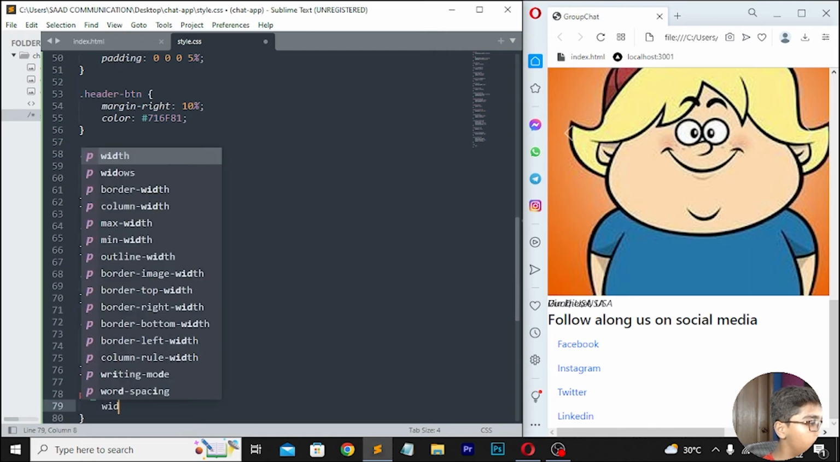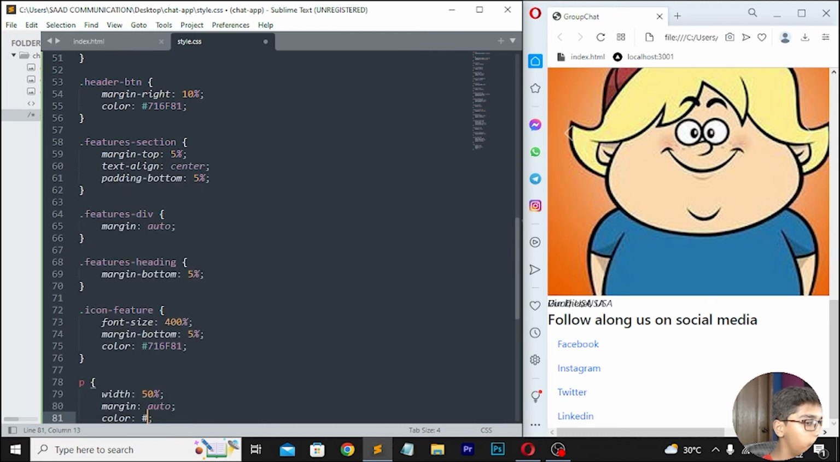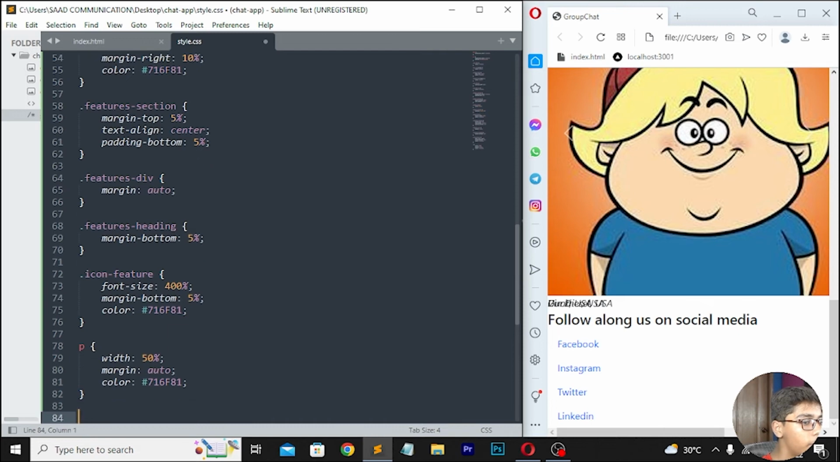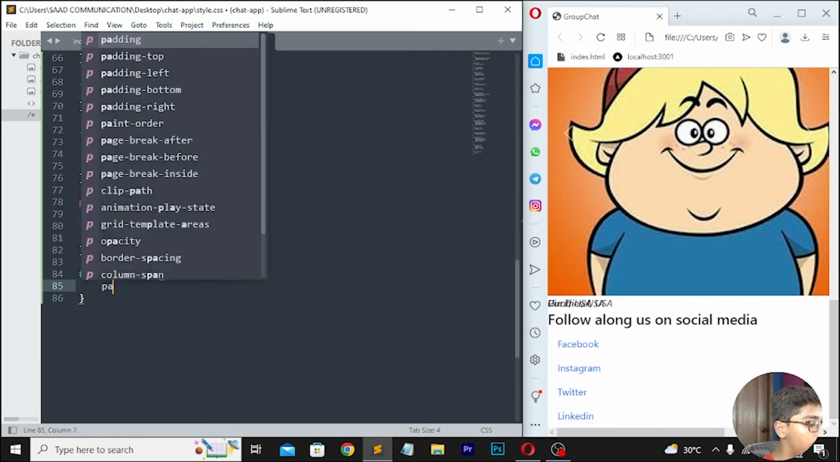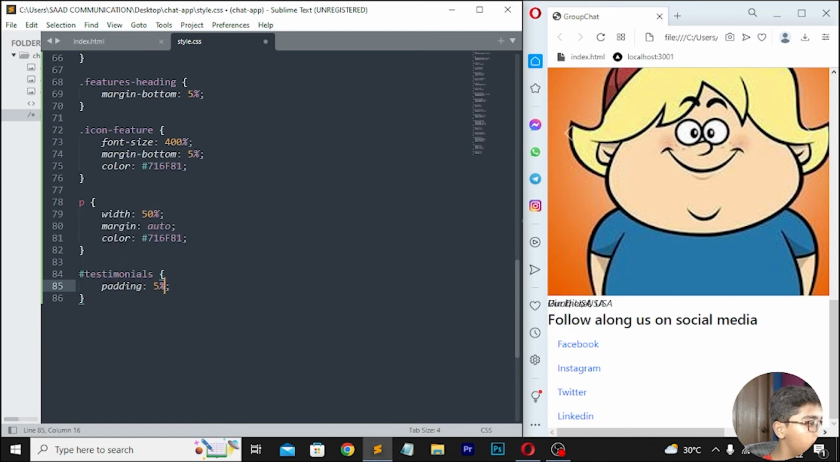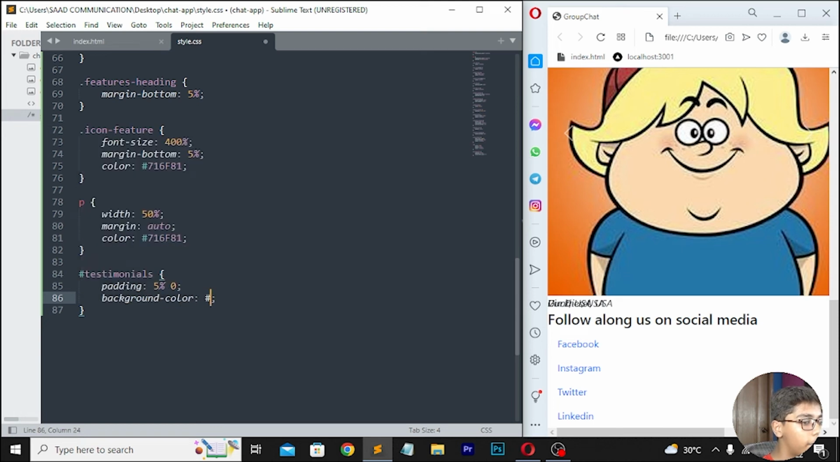Move down right here p tag width, which should be 50%. Then right here margin auto. Then right color, which should be 716F81. Move down here, I'll be writing @testimonials. Here I'll be writing padding 5% 0. Then write background color, and after writing this background color I'll be writing F2. Then you have to write E1C1. Then here you have to write text align, which should be center. Then color you have to write, which should be 716F81.